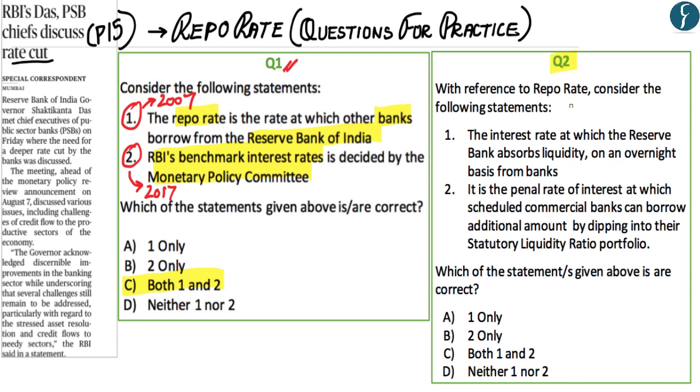Now, with regards to question number 2, the first statement states the interest rate at which the Reserve Bank of India absorbs liquidity on an overnight basis from the banks. Now, this is a basic definition for the reverse repo rate and not the repo rate itself. Now, statement number 2 states that it is the penal rate of interest at which scheduled commercial banks can borrow additional amount from the Reserve Bank of India by dipping into their SLR portfolio. Now, this is simply a definition for marginal standing facility. Therefore, in question number 2, neither of the statements are related to repo rate, and therefore the correct answer to this question would be D, neither 1 nor 2. And so now with this, let us move on to the next section.